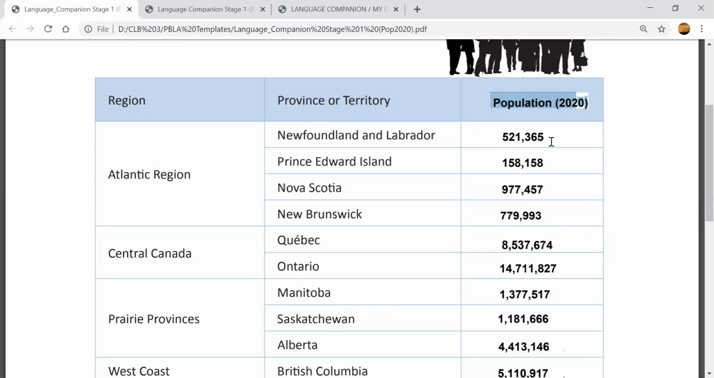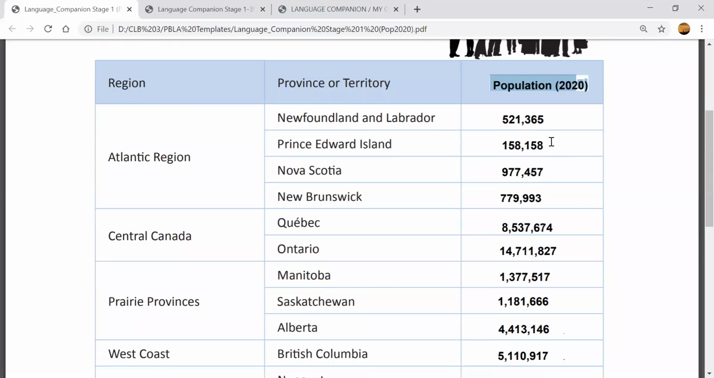Do you think that's a lot of people? Maybe. Not too much, though. Only 521,000. What about Prince Edward Island? Oh, do you remember Prince Edward Island is a very, very small province. It's the smallest province in Canada. How many people are in Prince Edward Island? 158,158. Only. Not many people.